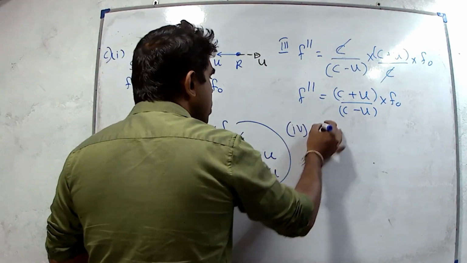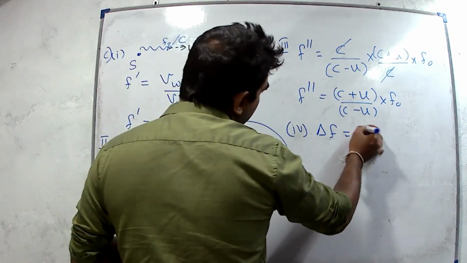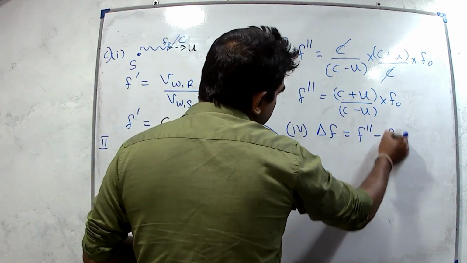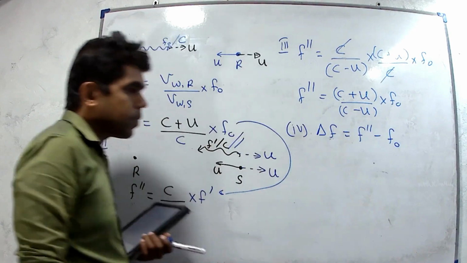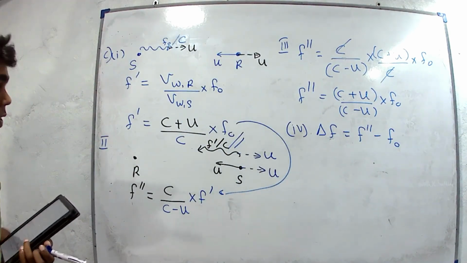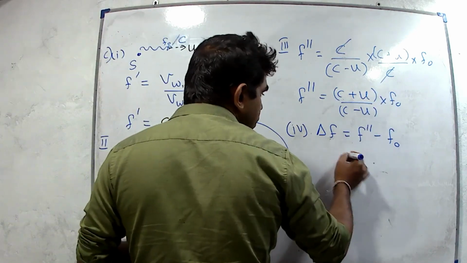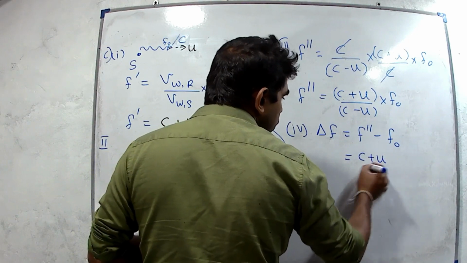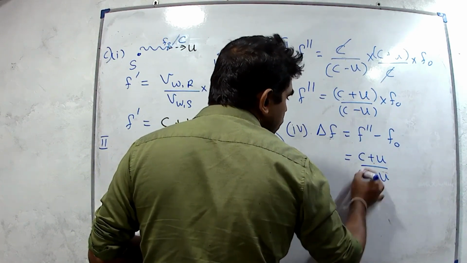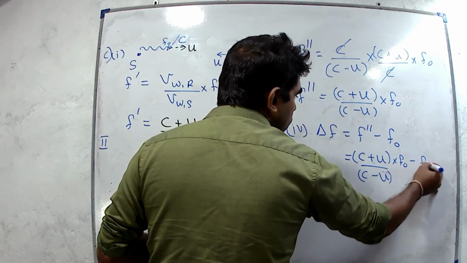Doppler shift means delta f, which is the apparent frequency minus the real, emitted frequency. We can substitute the apparent frequency: c plus u divided by c minus u, multiplied by f naught, minus f naught.